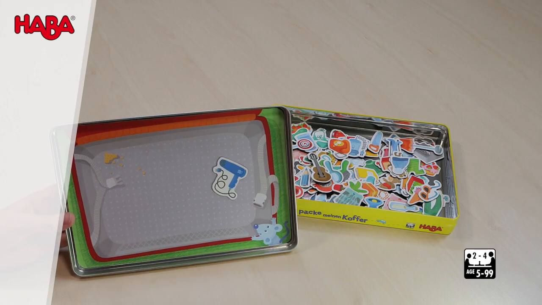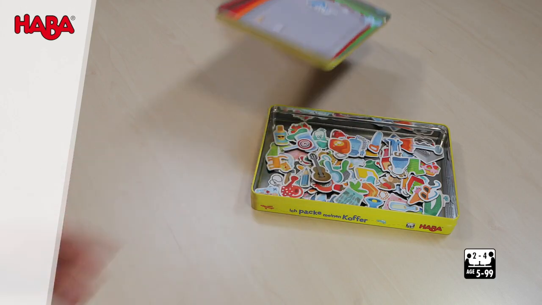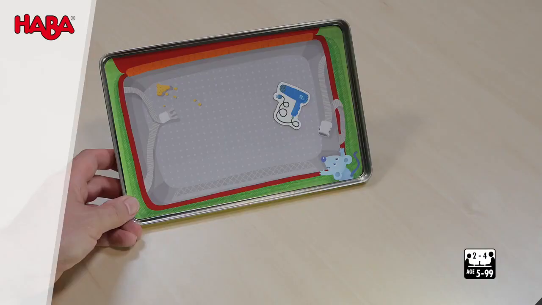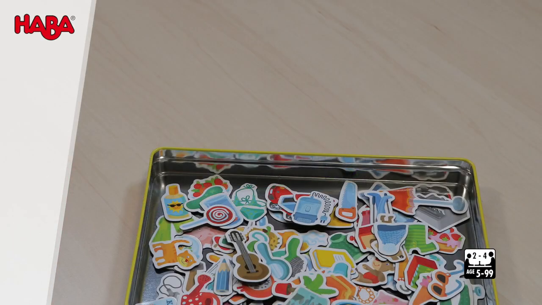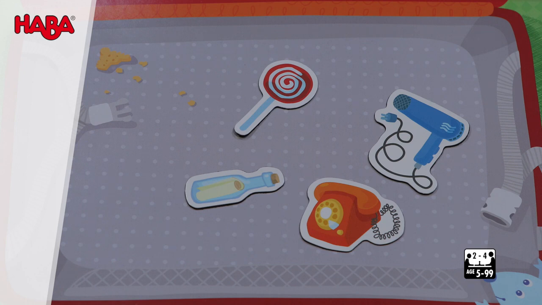If they remembered all objects correctly, then they receive the lid and select a new object to put in the suitcase. And a telephone. The longer the game carries on, the more difficult it is to remember all the objects. "I took a trip and on this trip I brought a hairdryer, a telephone, a lollipop, a bottle, a watering